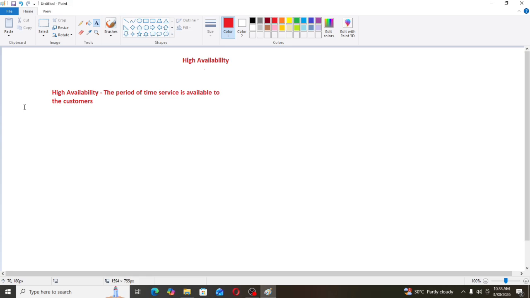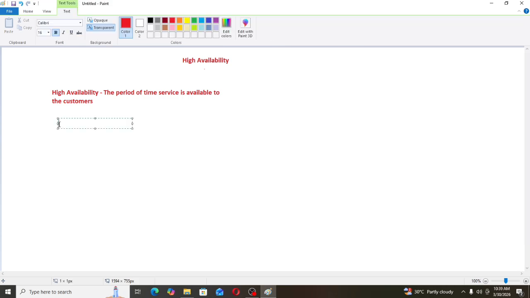Now by any chance if these servers go down, then what can be the definition? What is downtime? If service is available, we can say that it is highly available. If the service is not available to the customers, then it is downtime. Then what is the definition of downtime? The period of time service is not available to the customers.